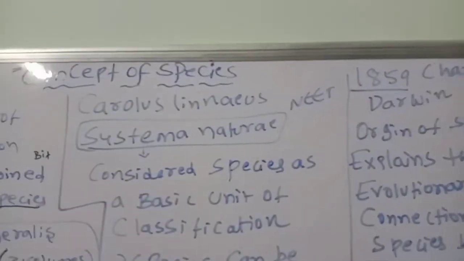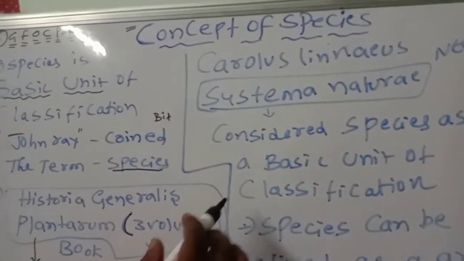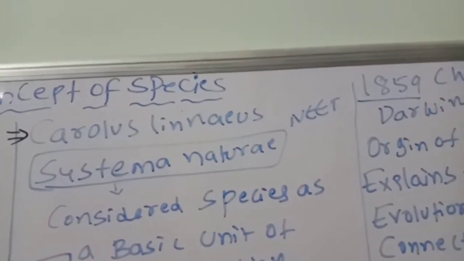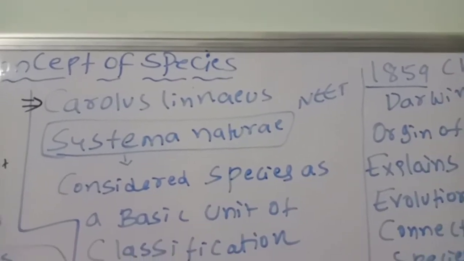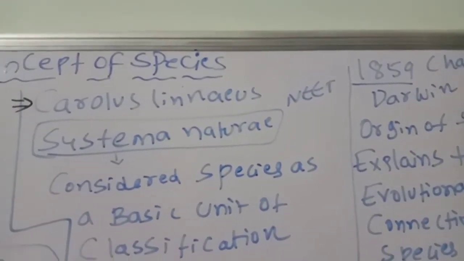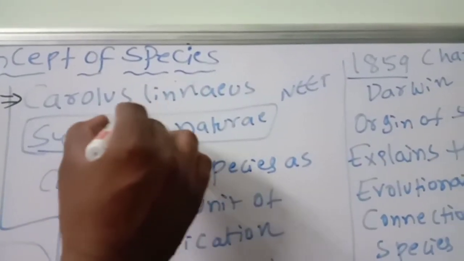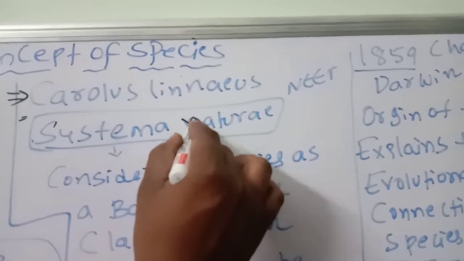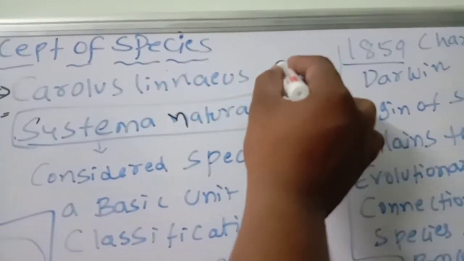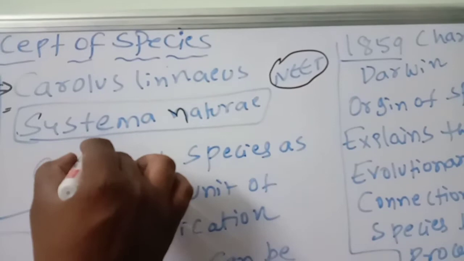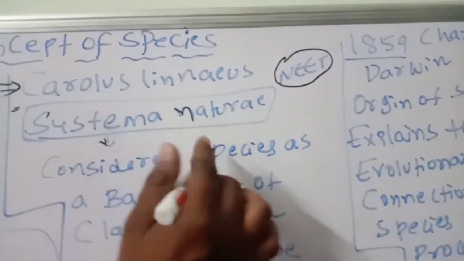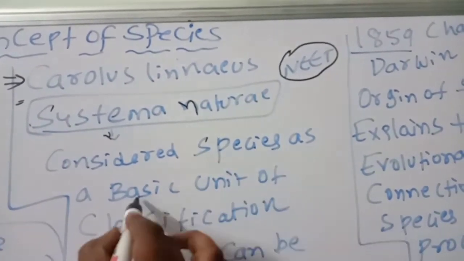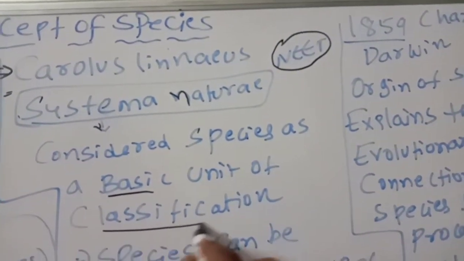Next one, Carolus Linnaeus, the great scientist. He is the father of modern taxonomy. He wrote one book. His book name is Systema Naturae. In Systema Naturae, Carolus Linnaeus considered species as a basic unit of classification.